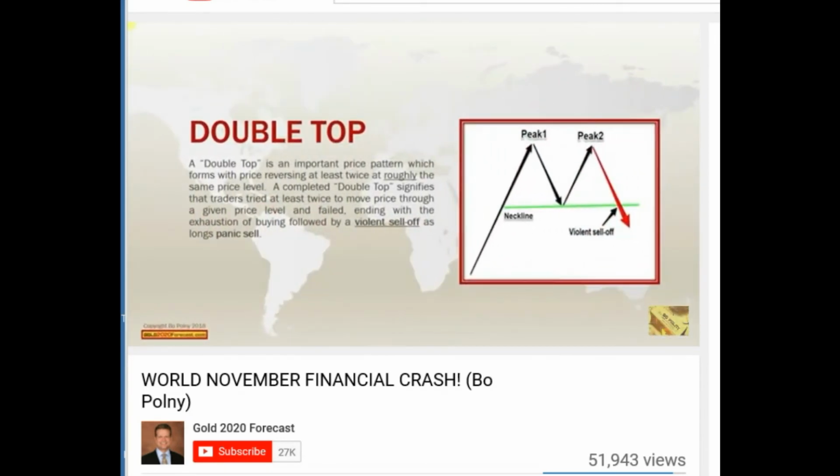There is one other very important chart pattern to look at. It is called a double top. It is an important price pattern which forms with price reversing at least twice at roughly the same price level. A completed double top signifies that traders have tried at least twice to move price through a given price level and have failed, ending with exhaustion of buying, followed by a violent sell-off as longs panic sell.